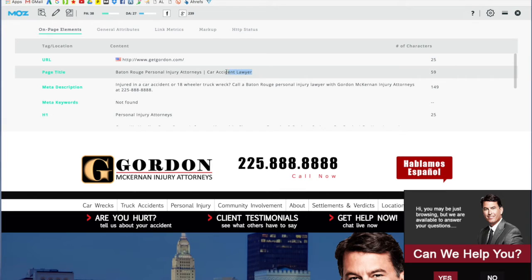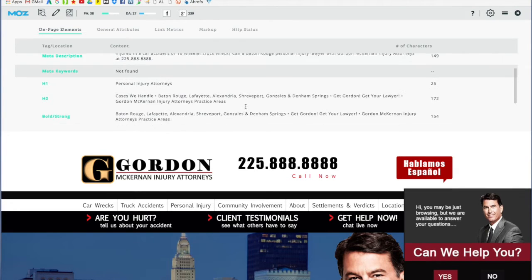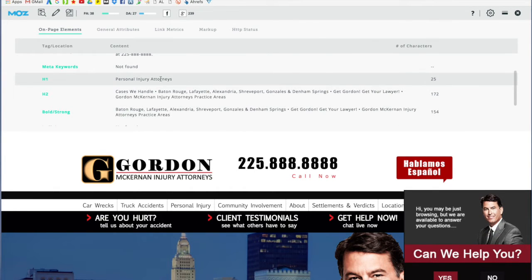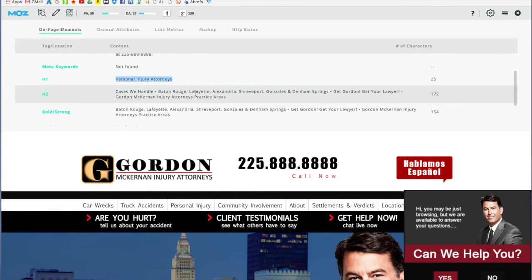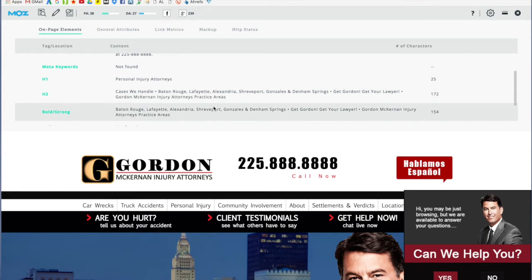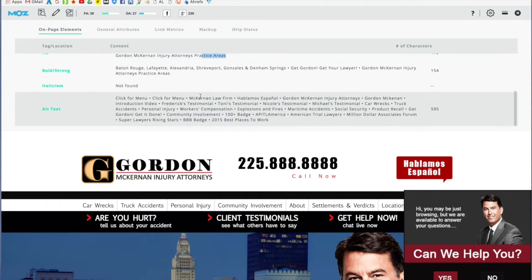The page title includes the location, Baton Rouge, personal injury attorneys, and car accident lawyer, so that's nice and relevant. The H1, personal injury attorneys, is a little broad. I would put a location in there. And then the H2 tags, you can see here, they put all their locations.